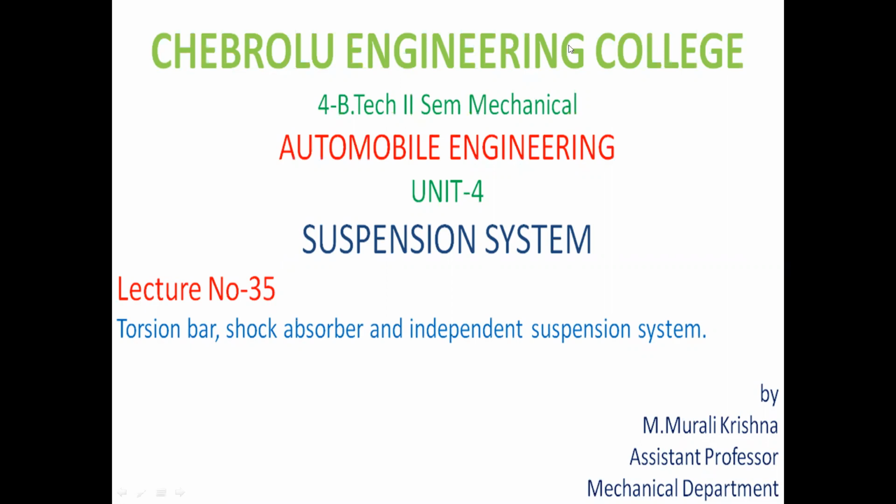In the previous class, we discussed the introduction of the suspension system, what the objectives of suspension systems are, and what the different types of suspension systems are. It is mainly classified into two types: one is the dependent suspension system and the other is the independent suspension system. The dependent suspension system is also known as the rigid axle suspension system. In this rigid axle suspension system, there are two types. Those two types we already discussed in the previous class.